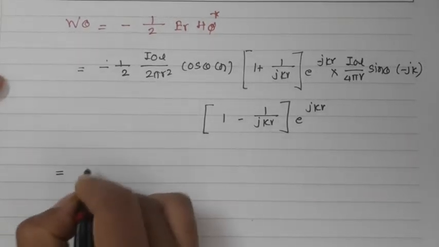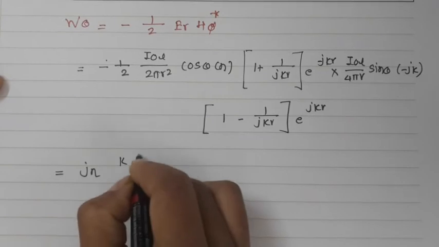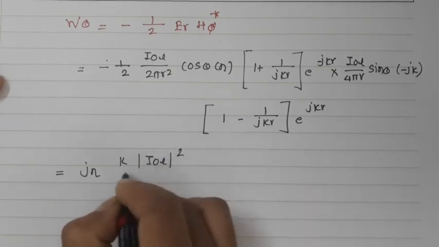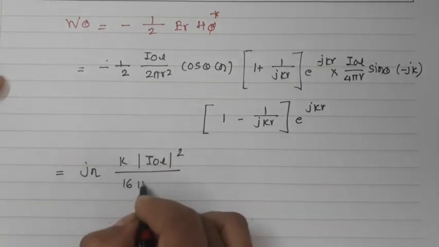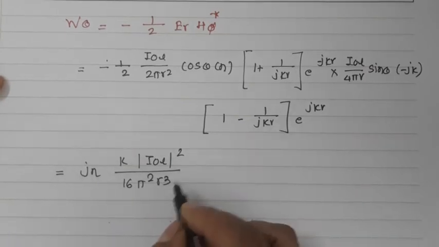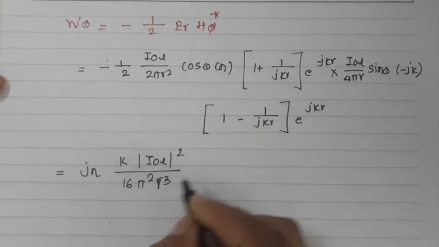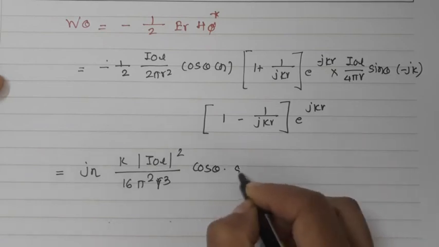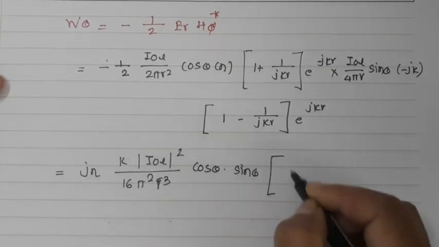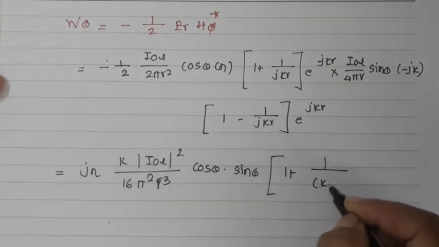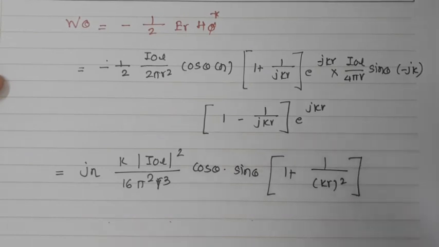So while solving this one, I'll get a j neta k I0L square over 16 pi square r cube cos of theta sin theta. So this will be 1 plus 1 upon kr square. So this is nothing but the equation which I have got for the W theta.